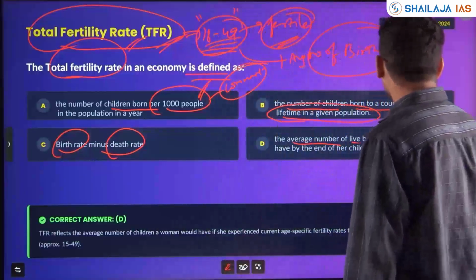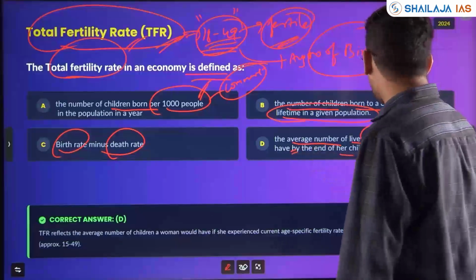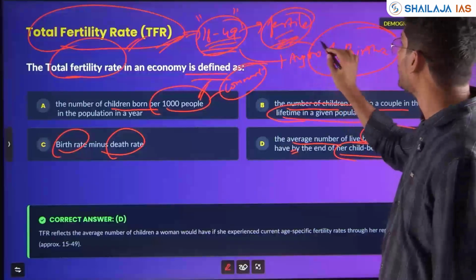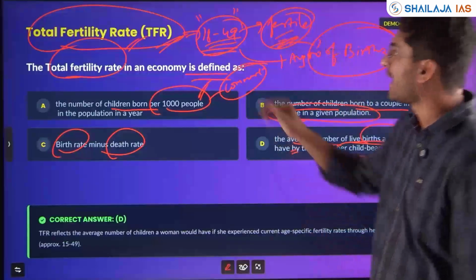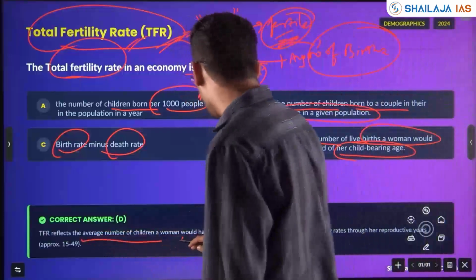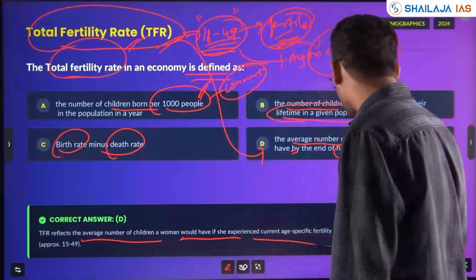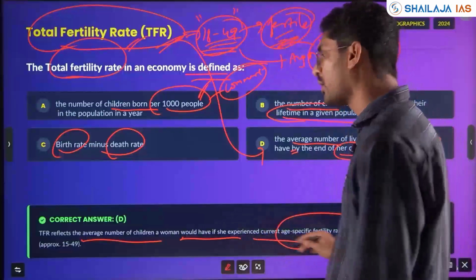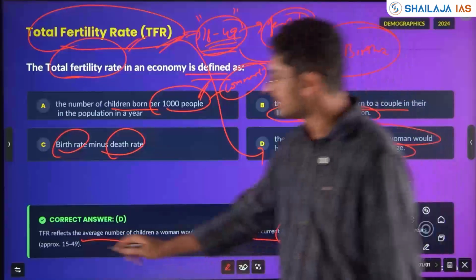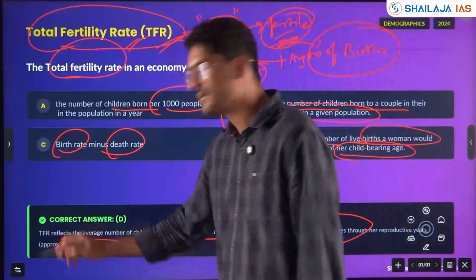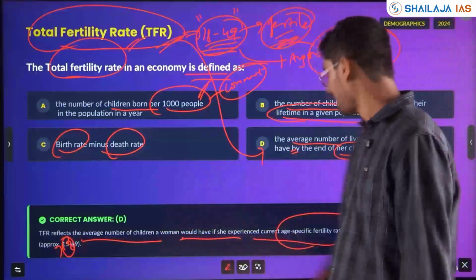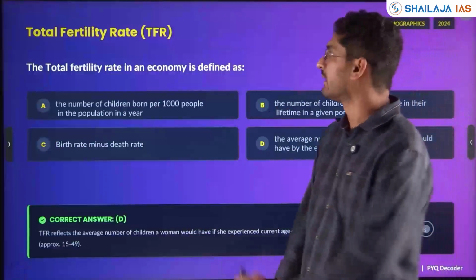The average number of live births a woman would have by the end of her childbearing age. That is 18 to 49. So the fertile period and how many average number of births a woman can have is the definition of total fertility rate. It reflects the average number of children a woman would have if she experienced current age specific fertility rates through her reproductive years, approximately 18 to 49. In India, the legal marriage age is 18, right? So 18 to 49 is the fertile period, and the average number of births she will have is TFR, total fertility rate.